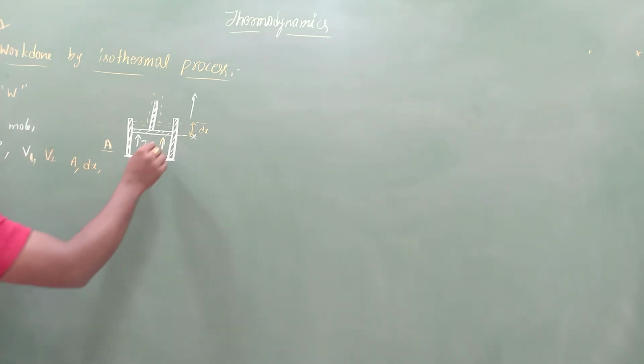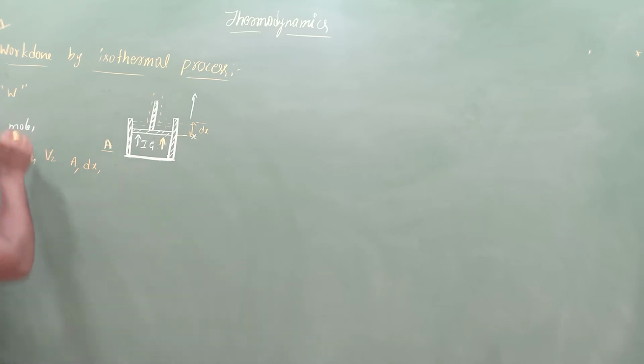Now we need to find the value of work done. What do you mean by work done? Work done is a product of force into displacement. The displacement value here we got. Sir, what is the value of force? We don't know. That we need to find. But we have an expression for pressure.